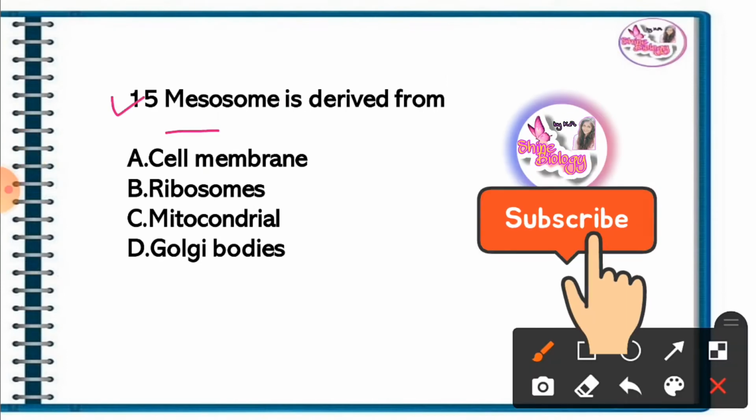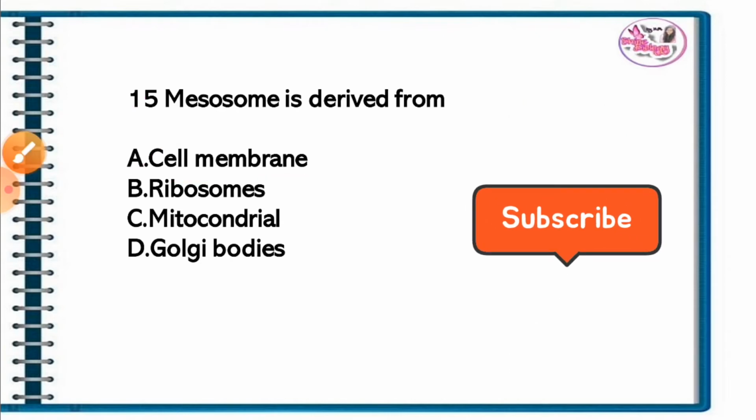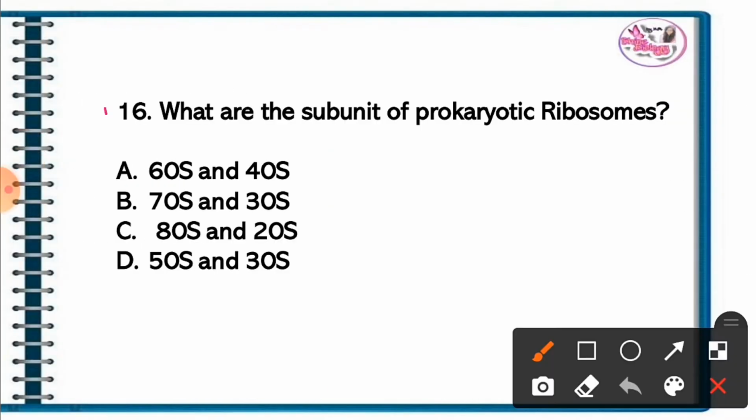Question 15. Mesosome is derived from. The correct answer is option A. Cell membrane. Question 16. What are the subunit of prokaryotic ribosome? The correct answer is option D. 50S and 30S are the subunit of prokaryotic ribosome.